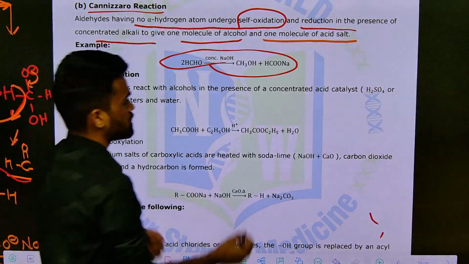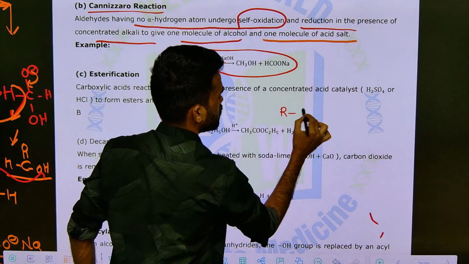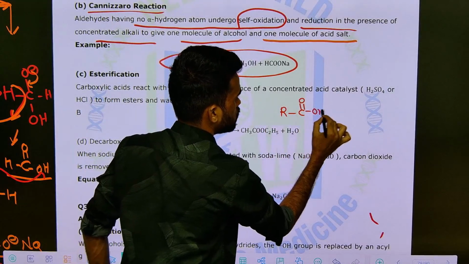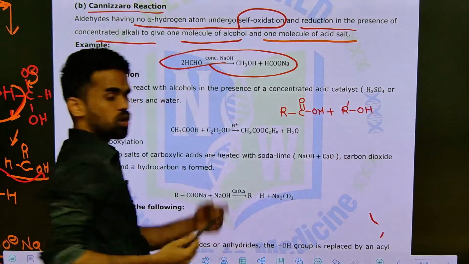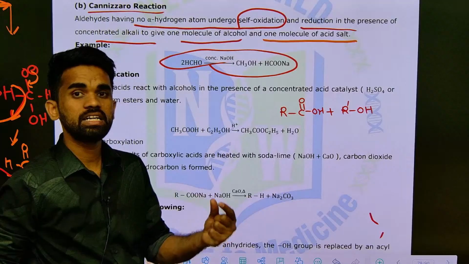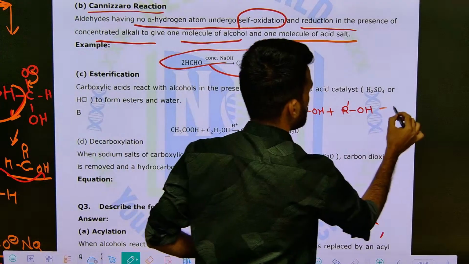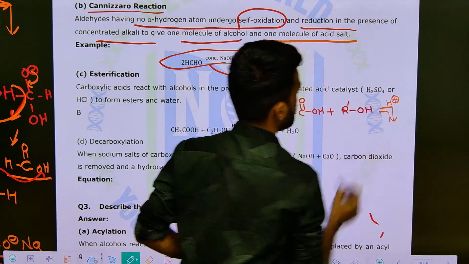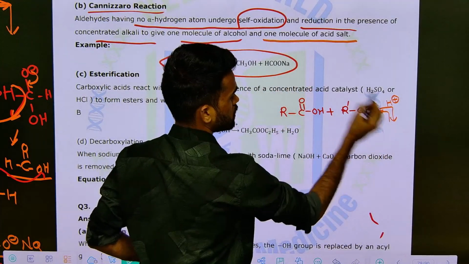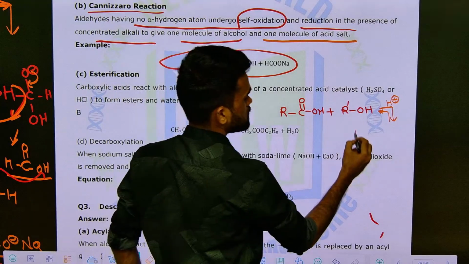You take a carboxylic acid, and to this add alcohol. So carboxylic acids, upon treating with alcohol in acidic medium, give you esters as a final product.